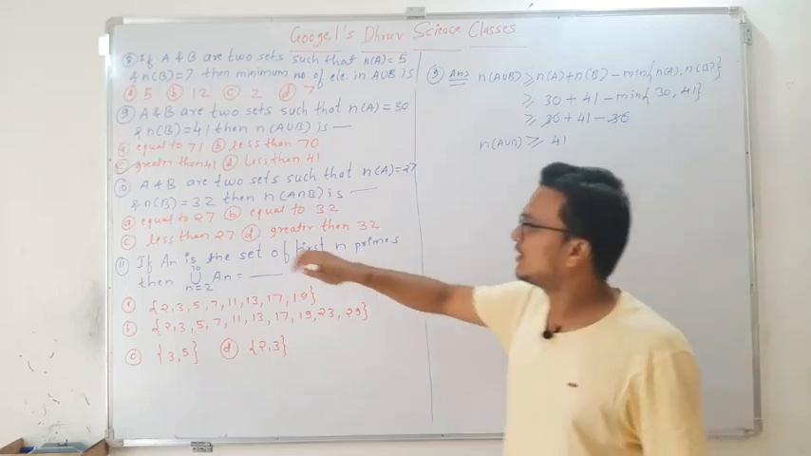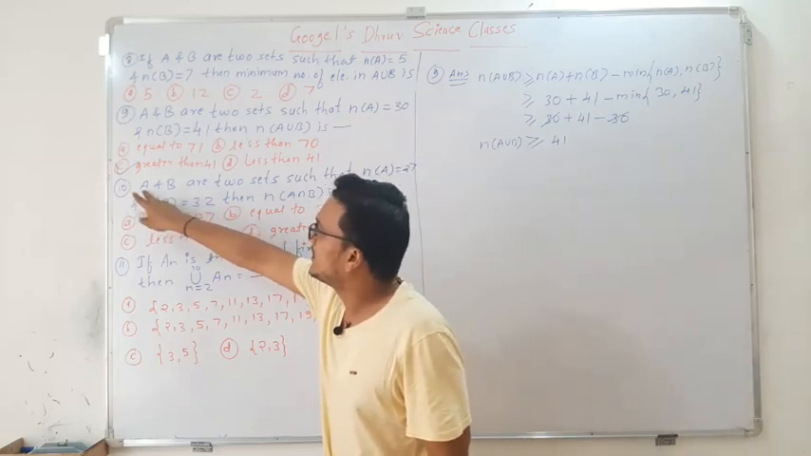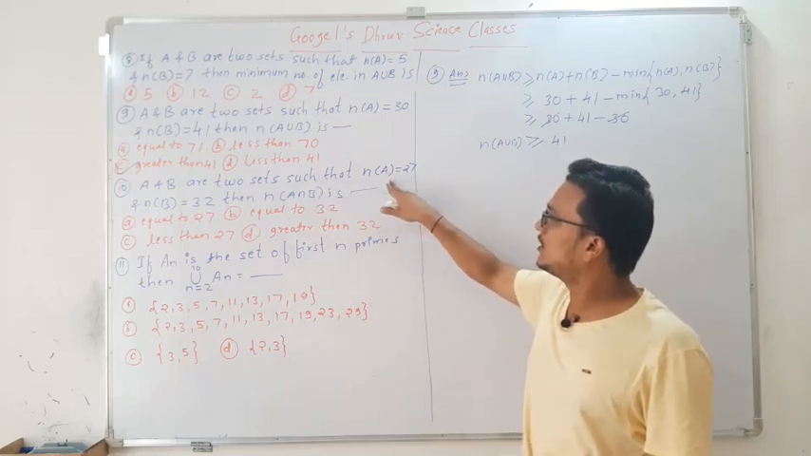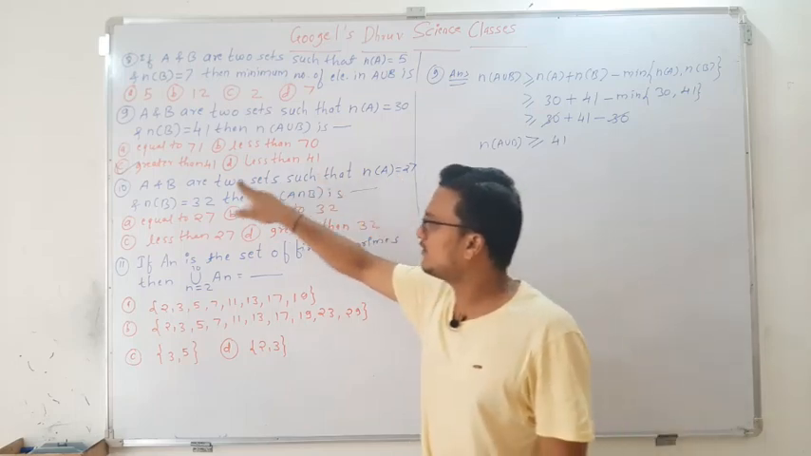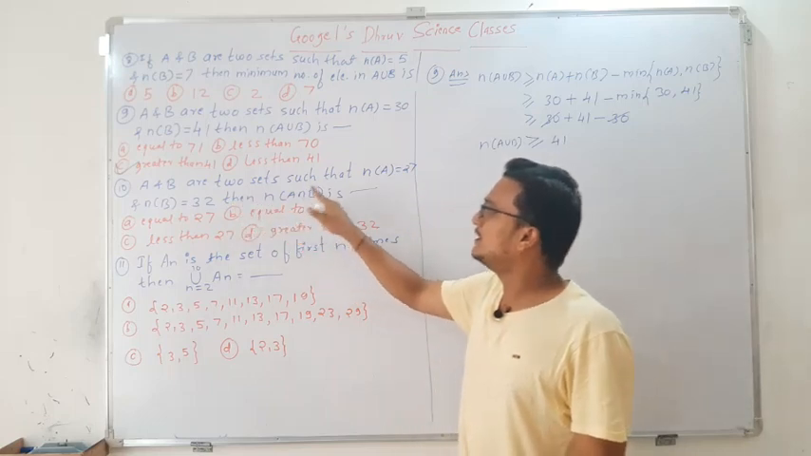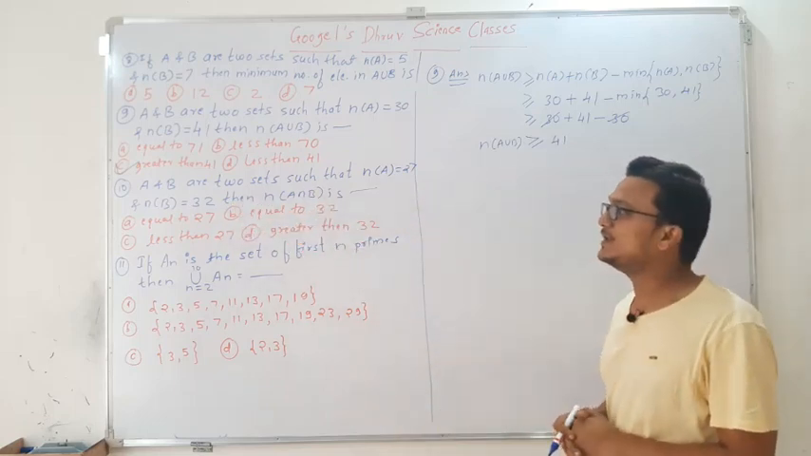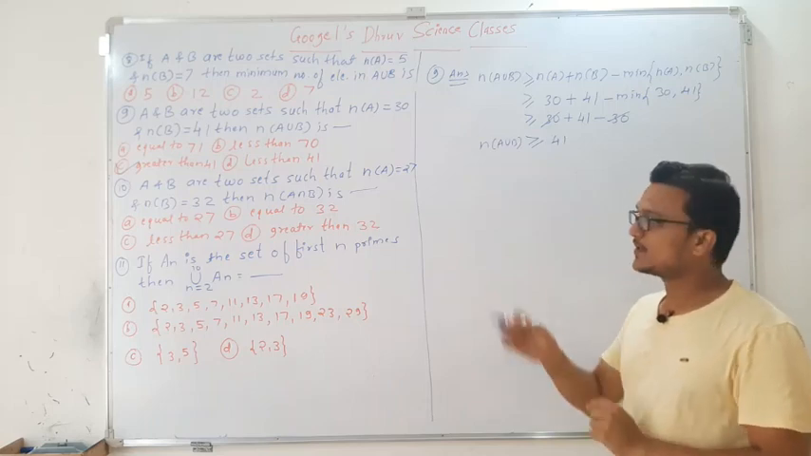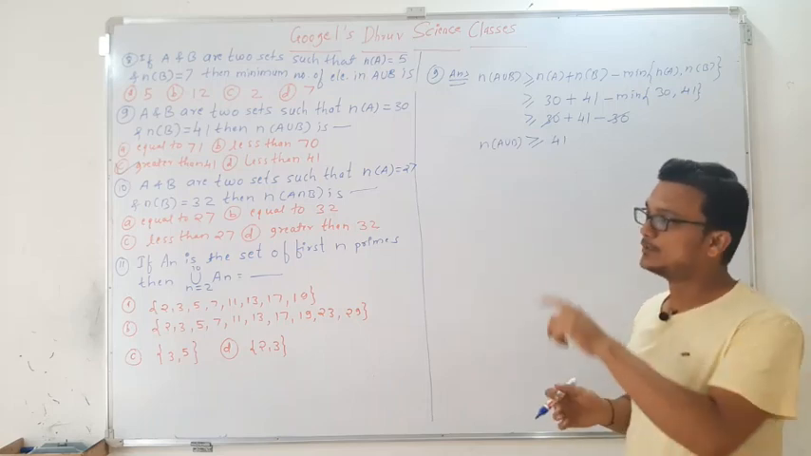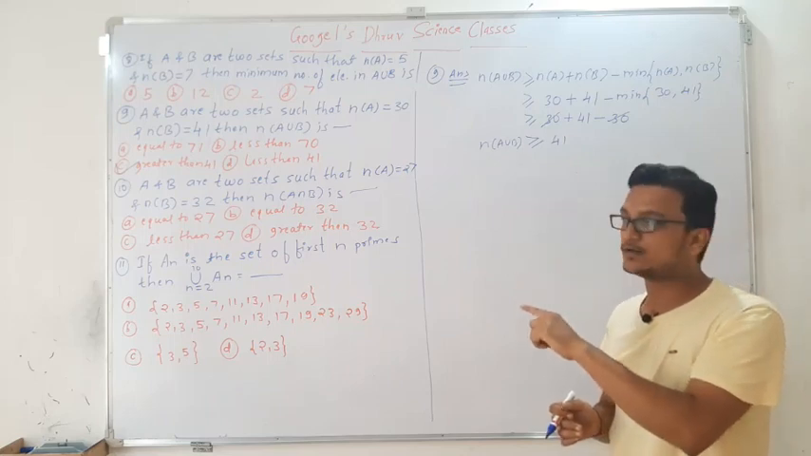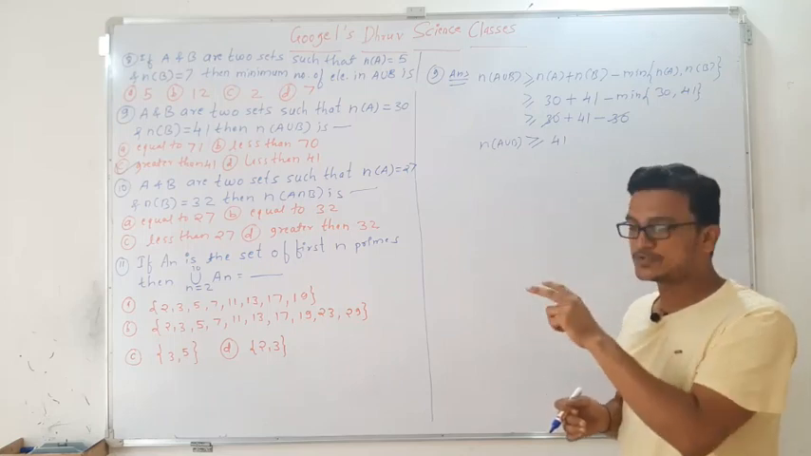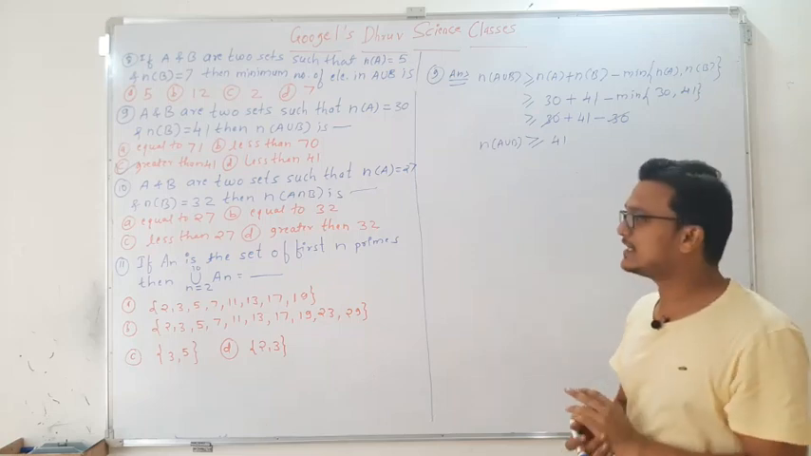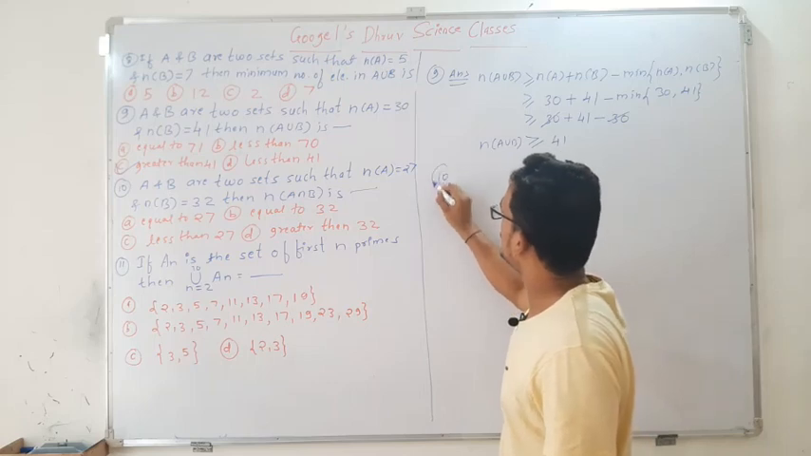Next question now, question number 10. A and B are two sets such that n of A is 27, n of B is 32, then n of A intersection B is. Previously I have solved one such example. The same result we are going to use, but again they have twisted the question by giving the options in a different way. But the result will be the same. So for the question number 10 solution, you just see now.